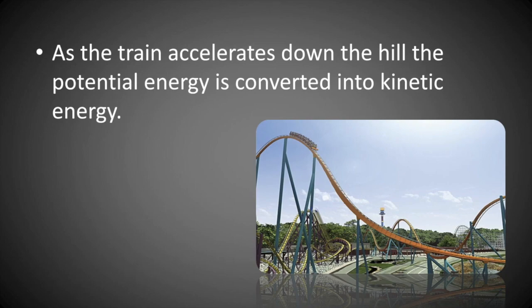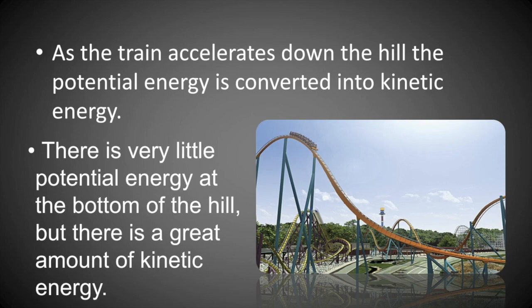As the train accelerates down the hill, the potential energy is converted into kinetic energy. There is very little potential energy at the bottom of the hill, but there is a great amount of kinetic energy. So the lowest position means the higher amount of kinetic energy.